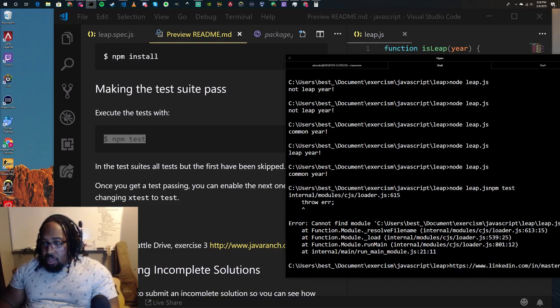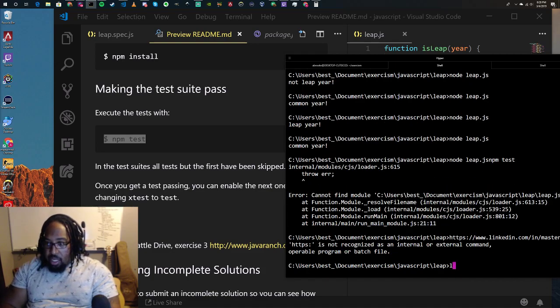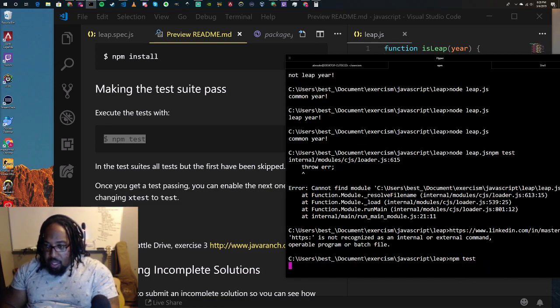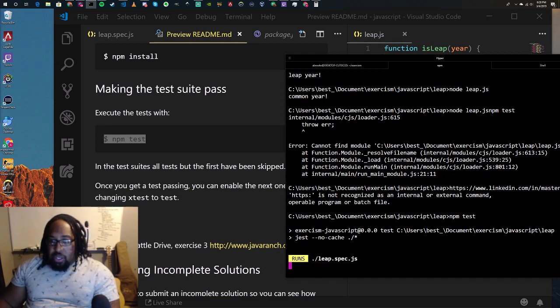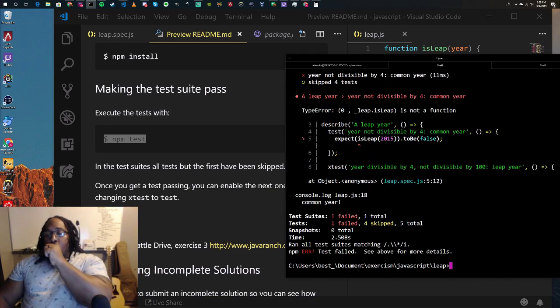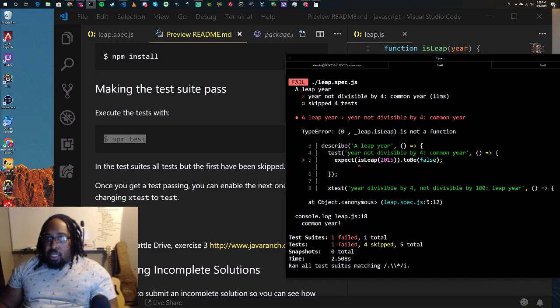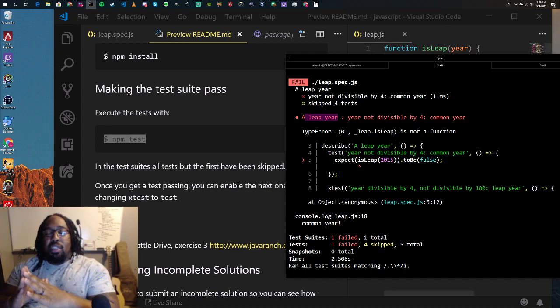Whoops, am I in the wrong? What's happening here. NPM, right there. Cool. Let's run it through. Running our test, and something failed. Cool. So what does this say? Leap year. Oh, fine. So this all works.